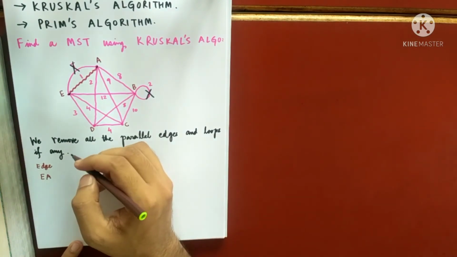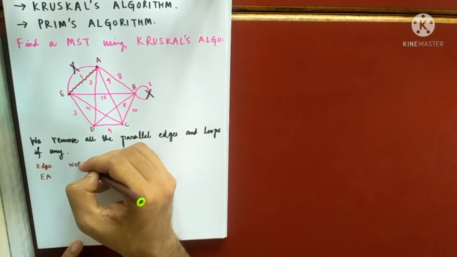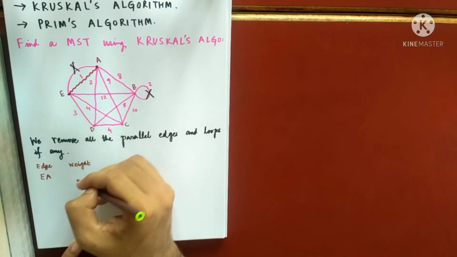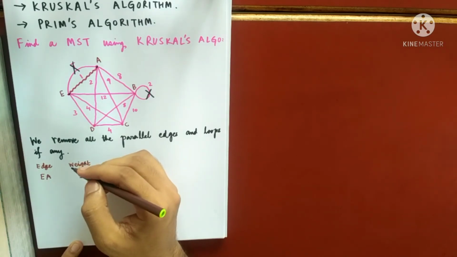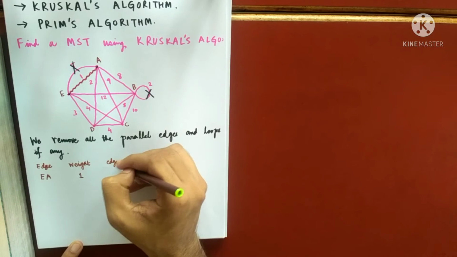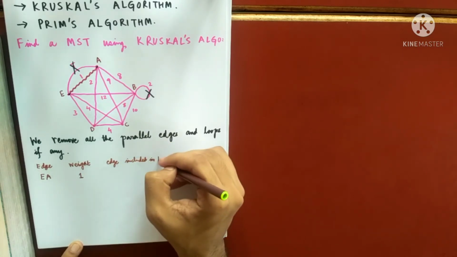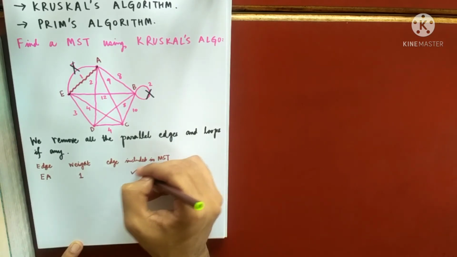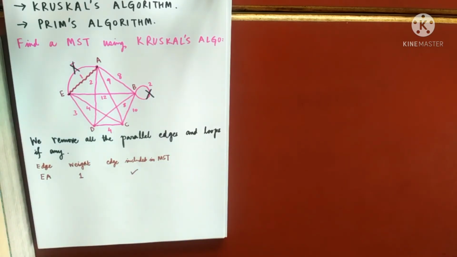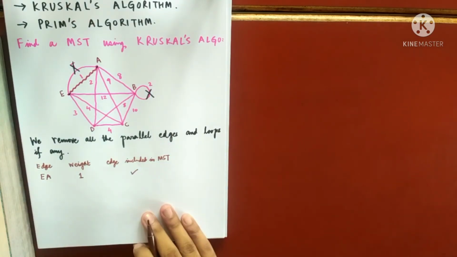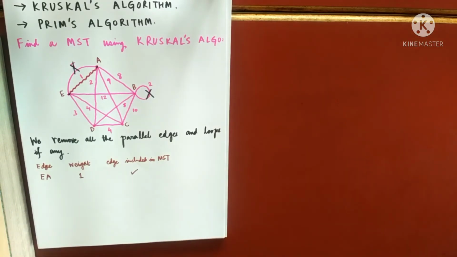Why? Because it has got the minimum weight. So what is the weight? The weight must be in ascending order. The weight is 1. Is the edge included in the MST? Yes or no? We want to take this edge in our minimum spanning tree. Why? Because it has got minimum weight. So we will take it.